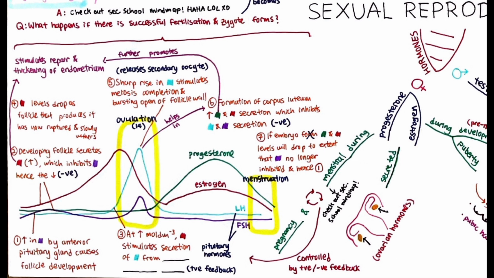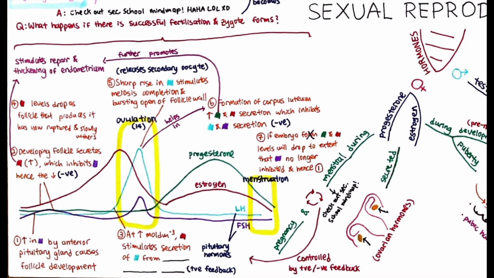Number one, it stimulates the thickening of the endometrium in anticipation for implantation. Number two, it inhibits FSH, causing its levels to drop. This is an example of negative feedback, which is important as it prevents another follicle from developing, ensuring that only one follicle develops into an egg during oogenesis for every menstrual cycle. And number three, it stimulates the secretion of luteinizing hormone, LH. This is an example of positive feedback.